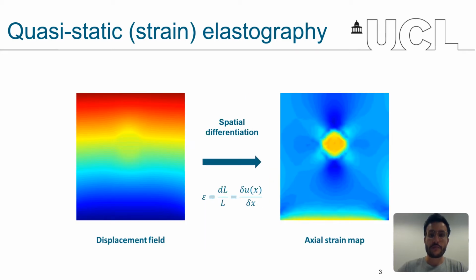The strain field represents the relative tissue deformation induced by the applied force. It can be obtained by spatially differentiating the obtained displacement field. Since most of the compression is performed in the axial direction, ultrasound systems often display the axial strain over the B-mode image.